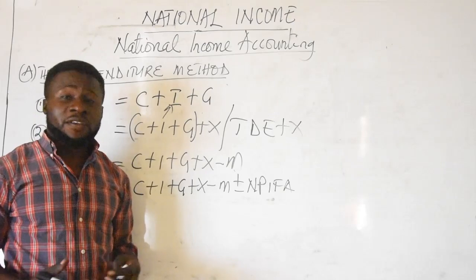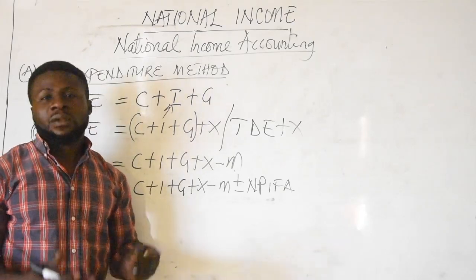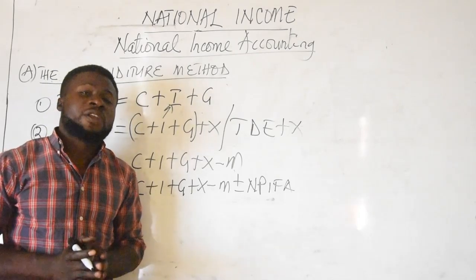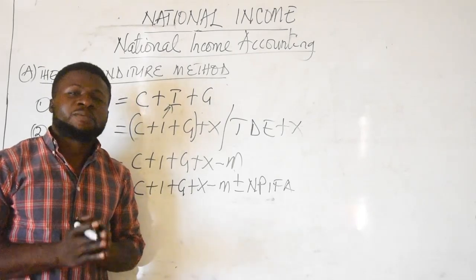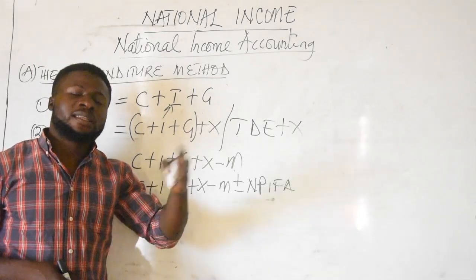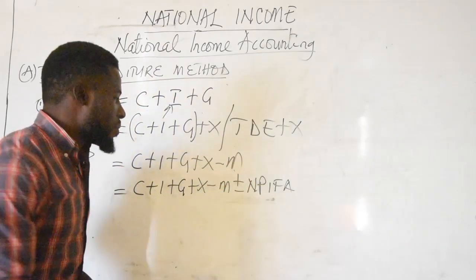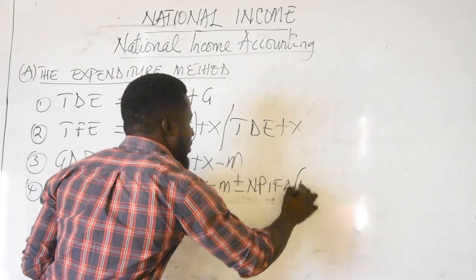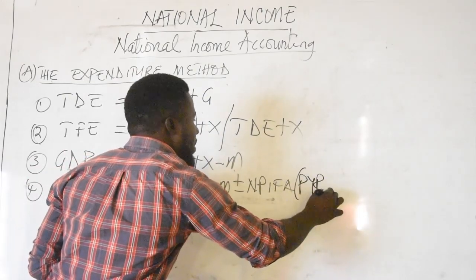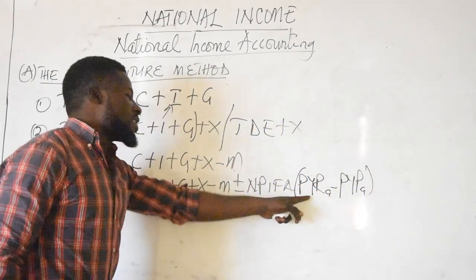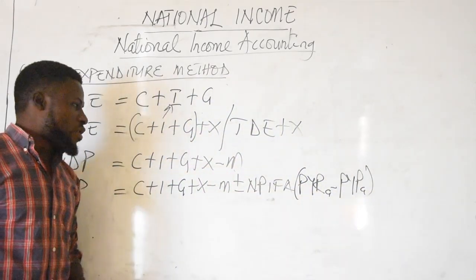You know, foreigners have invested in Cameroon, and whatever their industries or their companies generate does not belong to Cameroon. So that is property income that is supposed to be paid out of the country. So in order to have net property income from abroad, you take property income received from abroad minus property income paid abroad. The difference gives you net property income from abroad.